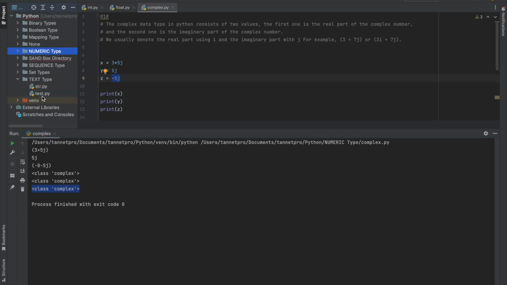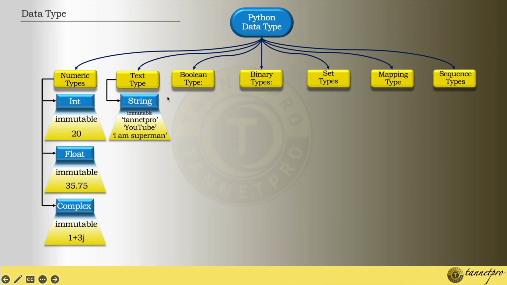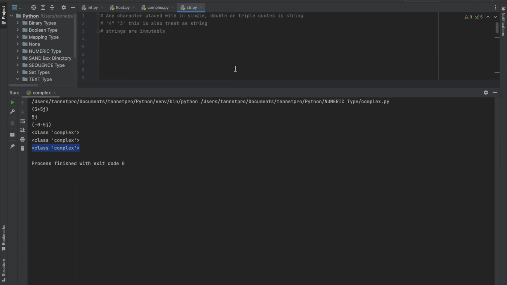So yes, the text type is a string. Let's understand with this. Any character placed within single, double, or triple quotes is a string, right? A string can also contain a number. Whatever value you put under single, double, or triple quotes will be treated as a string data type, and again, string is immutable.